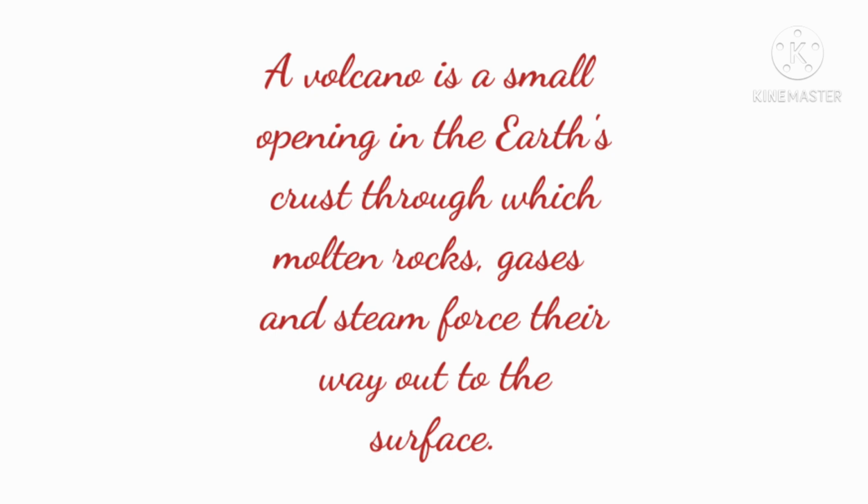It is an opening in the earth crust through which lava, volcanic ash and gases escape. Beneath a volcano, liquid magma containing dissolved gases rises through cracks in the earth crust.